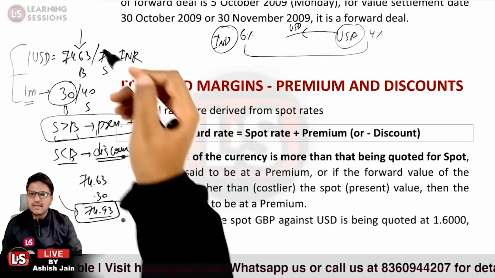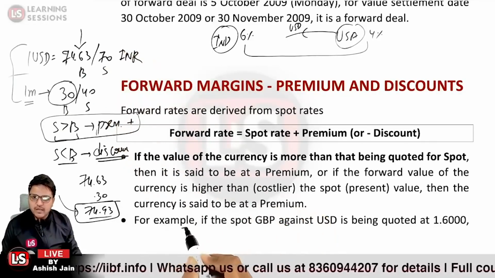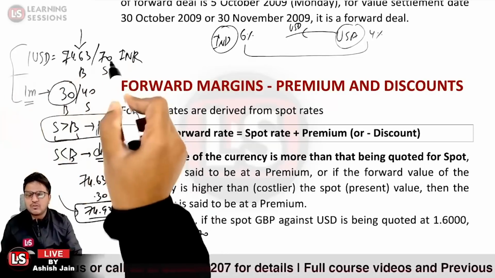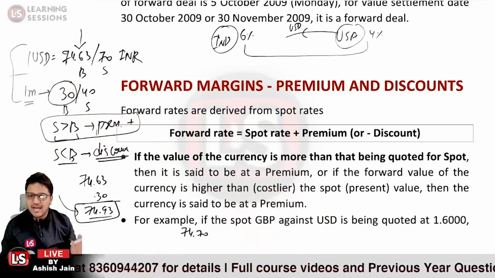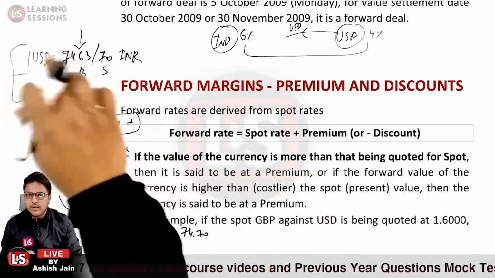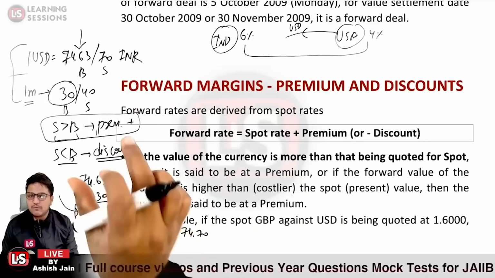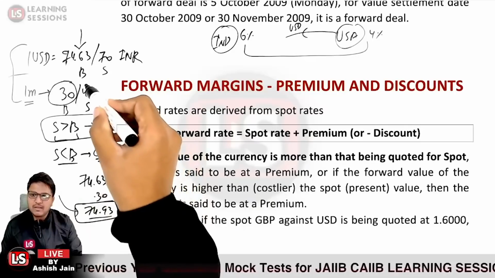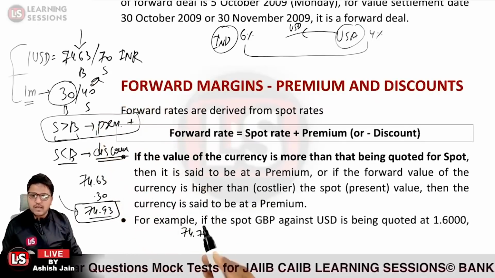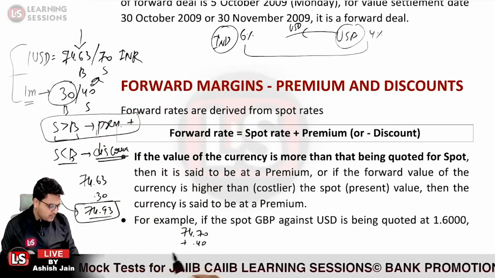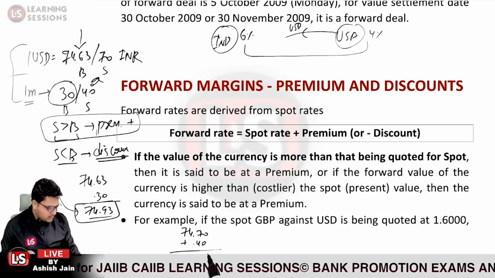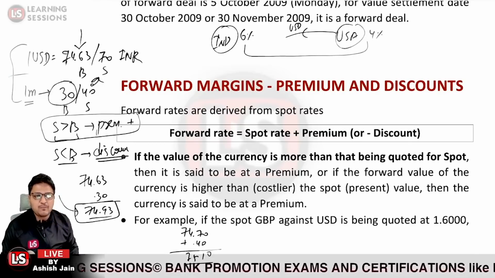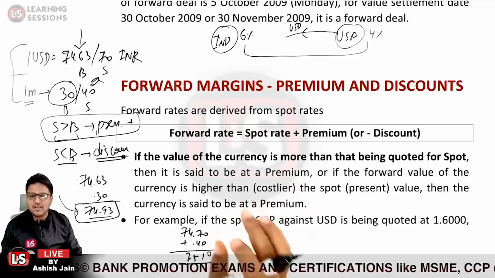What is the selling rate over here? Let me write it: it is 74.70. That is the spot rate that is given to you. I just told you that forward rates are calculated on the spot rate itself. The spot rate is 74.70, and for 1 month forward, as in the previous case, the currency is available at premium. When the currency is available at premium, simply add the forward points. We'll add the 0.40 forward points, so it will be equal to 75.10. That would be the right answer.